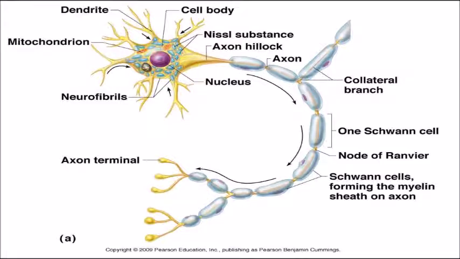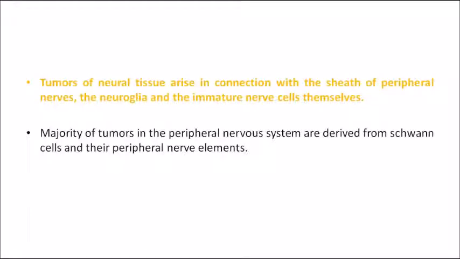Remember that. Now, most of the tumors of neural tissue arise in connection with the sheath. I showed you just now the nucleus area as well as the sheath area. Most of the tumors arise in connection with the sheath of the peripheral nerves mainly, or the neuroglia and the immature nerve cells themselves. This is a very important point to note down: the majority of the time nerve tumors originate in relation to the nerve sheath, not the central nucleus region.